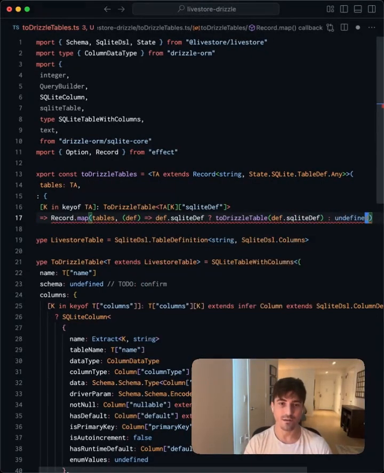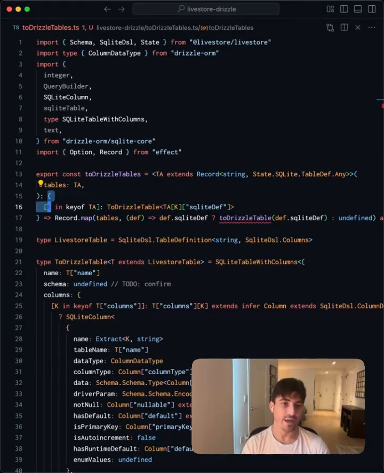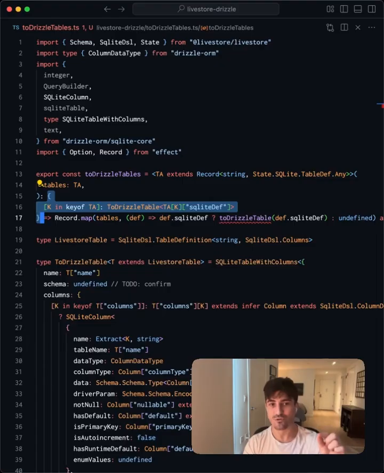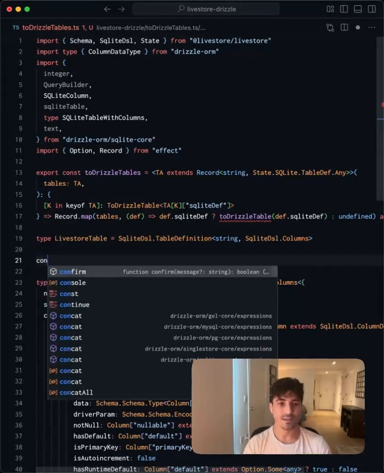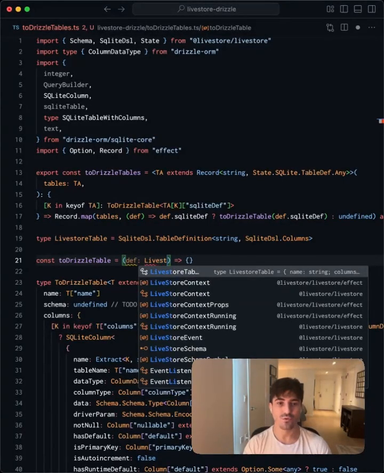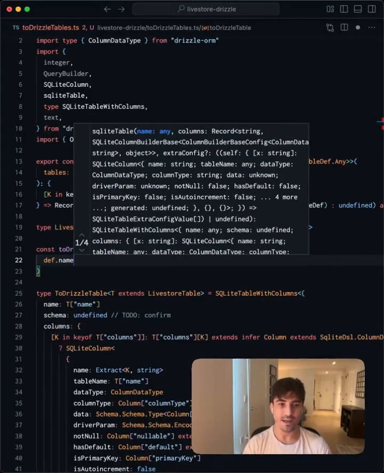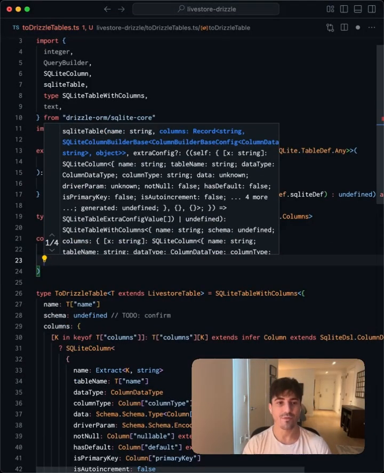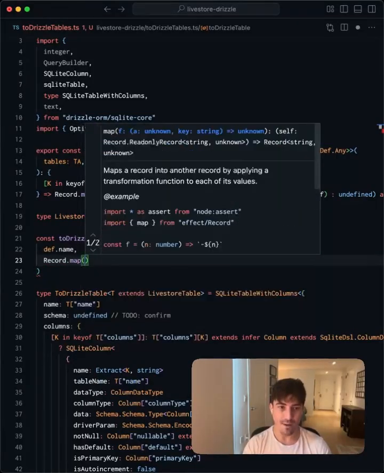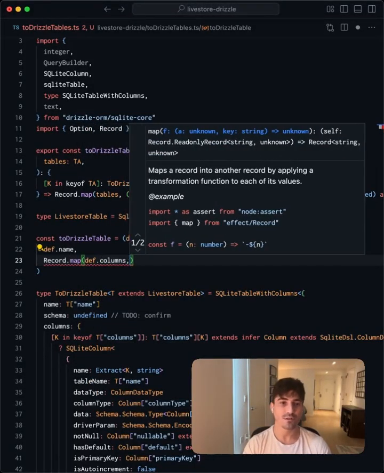Otherwise, undefined. And we'll cast it as never, because the compiler can't know that we've stayed true to this map type. Now let's implement our toDrizzle table function. The def that we pass in is a LiveStore table, and it's going to return a SQLite table wherein we pass the name as the first argument, and then we're going to use record.map again, this time mapping over all of the columns of the definition.